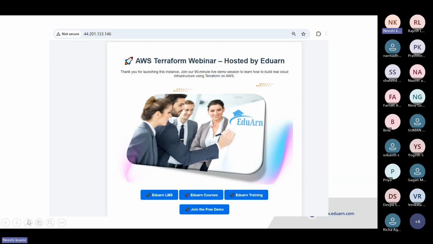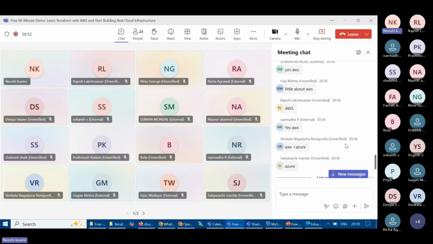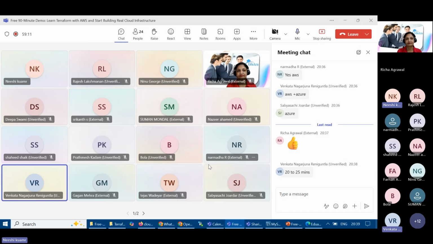It will be running on a public IP address only. We have to generate one index page with 4-5 links, and then add one image. So how long will it take in Azure? Venkata, I'm sorry for any wrong pronunciation. Or anyone else with Azure experience? Somewhere around 20 to 25 minutes. Wow. Okay, so it will take around 20 minutes to create one static website, and there is a possibility of error as well in Azure, right?